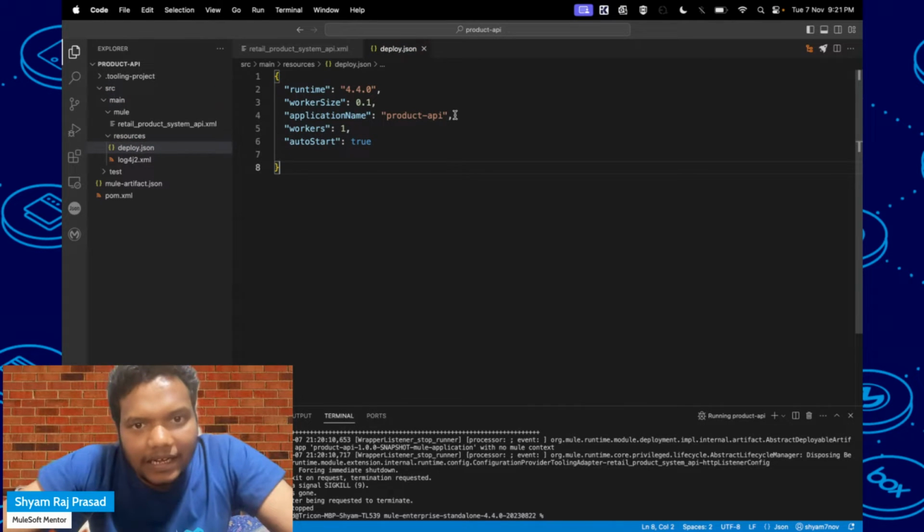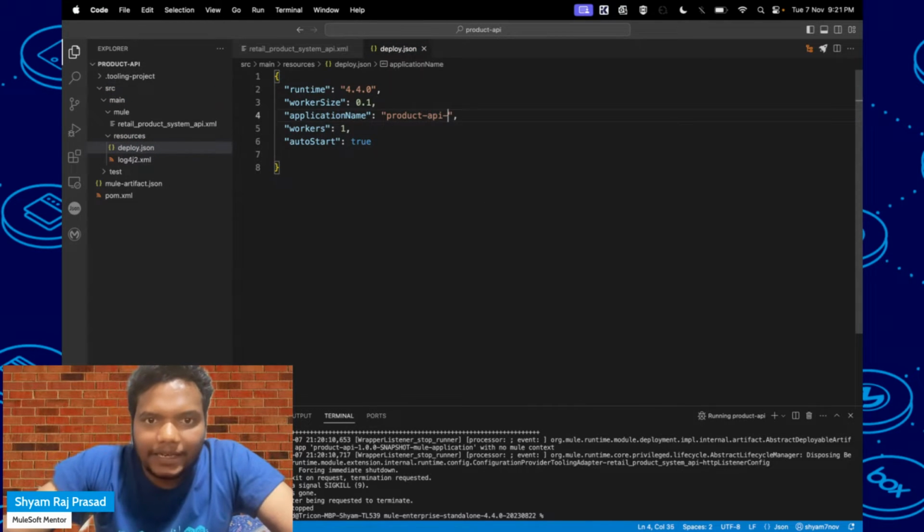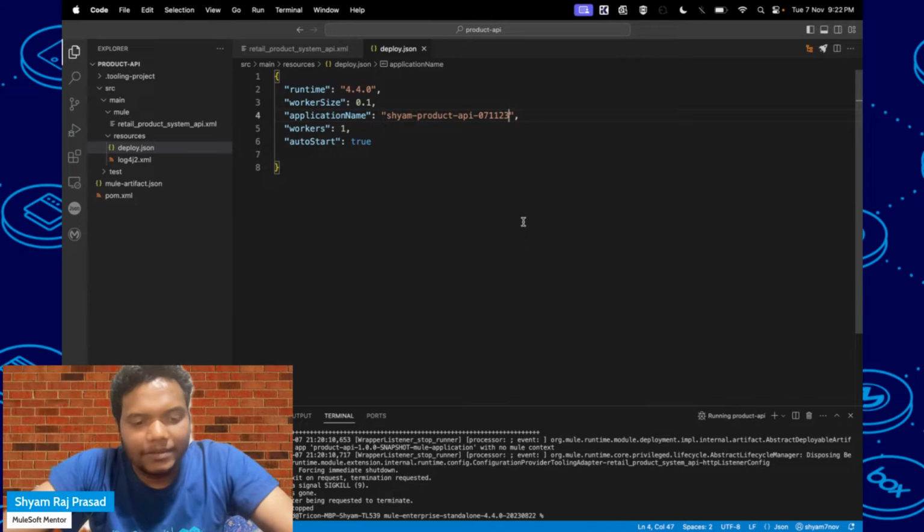I will rename it. In the starting I have added my name, and for safety I will add today's date. Hope the application name will be unique. When you click on this one again,